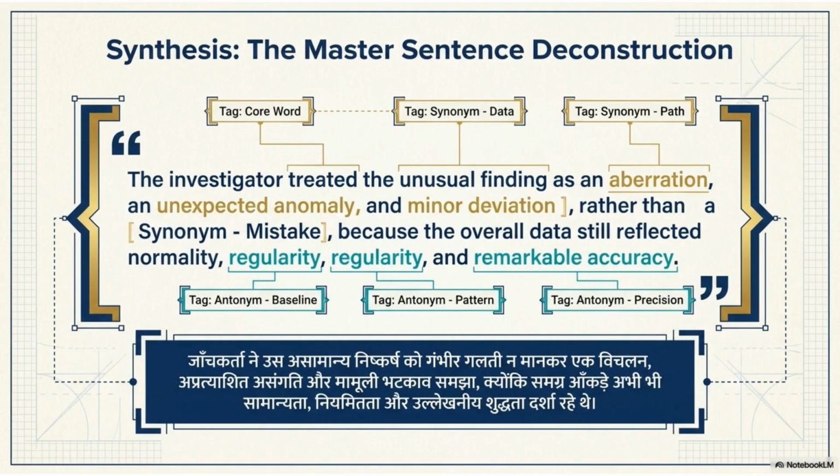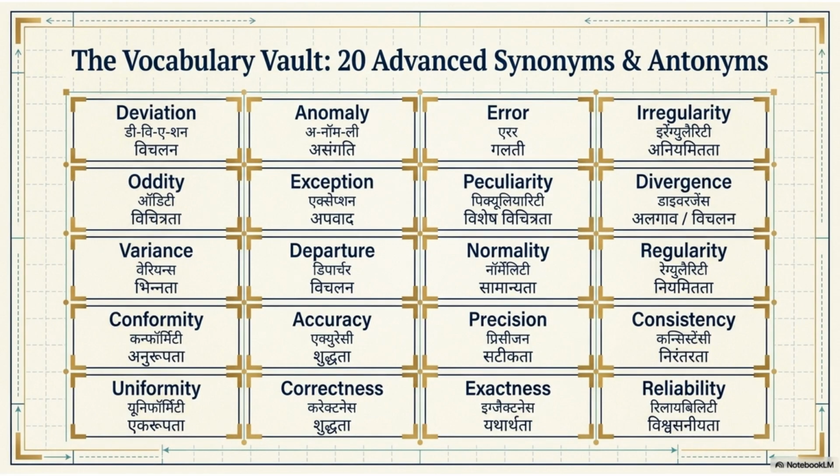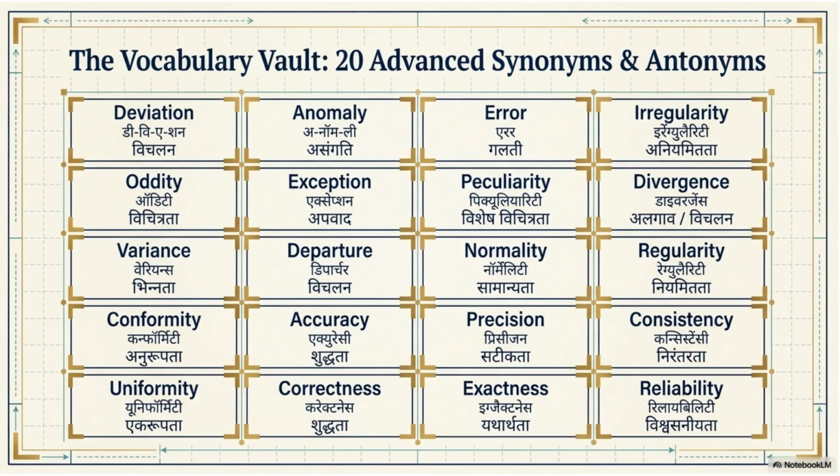Let's deconstruct a master sentence. The investigator treated the unusual finding as an aberration, an unexpected anomaly, and minor deviation, rather than a mistake, because the overall data still reflected normality, regularity, and remarkable accuracy. This shows how these terms work together in context. Here is a quick look at 20 advanced synonyms and antonyms in our vocabulary vault, ranging from deviation and divergence to consistency and reliability. These are key terms to add to your study list.